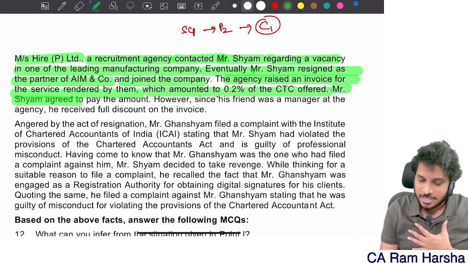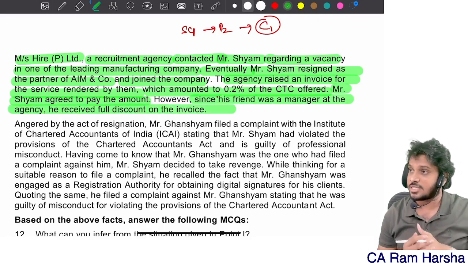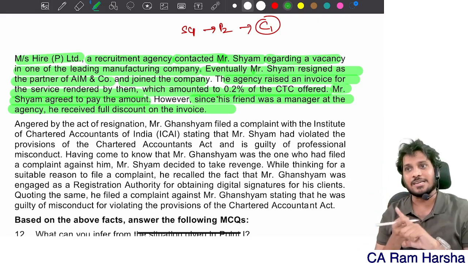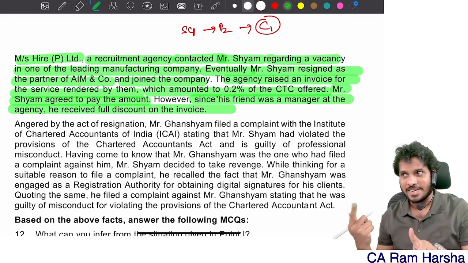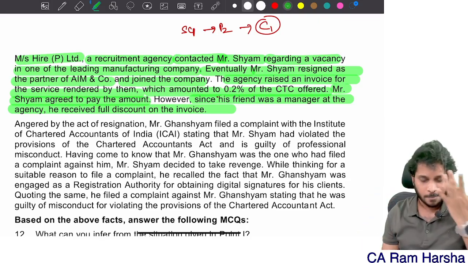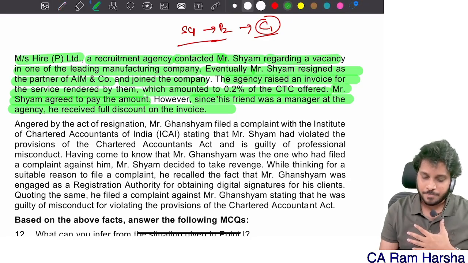Subsequently, Mr. Shyam agreed to pay the amount. Okay. However, since his friend was a manager, he received a full discount. But you agreed to pay, no? It's treated as guilty. Whether you paid really or not doesn't matter. The moment you agree to pay, that's enough. Correct? So, clause number 1, Part number 2, Schedule number 1.